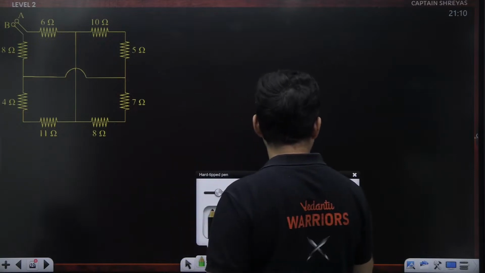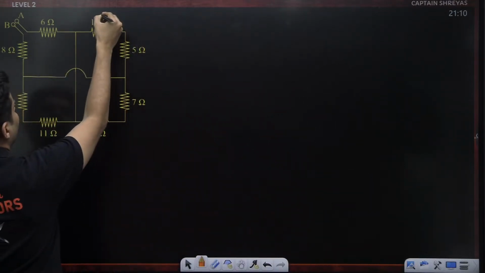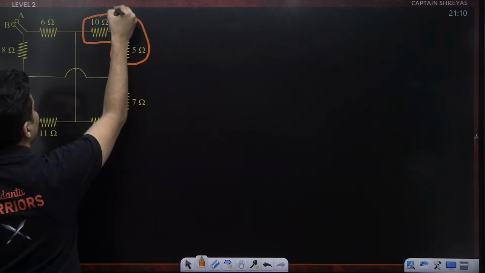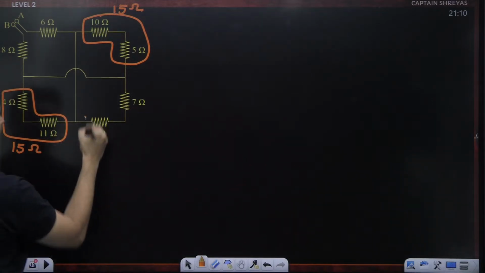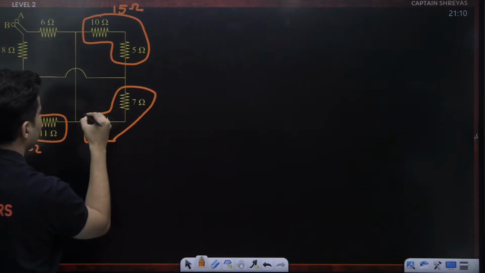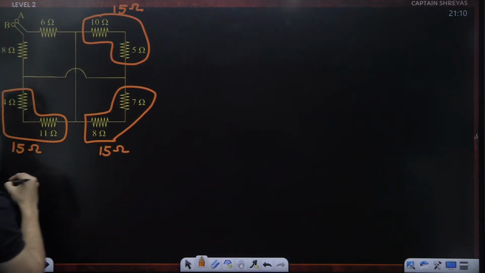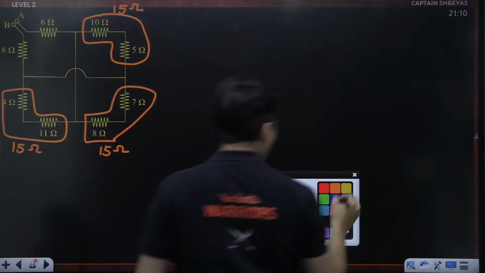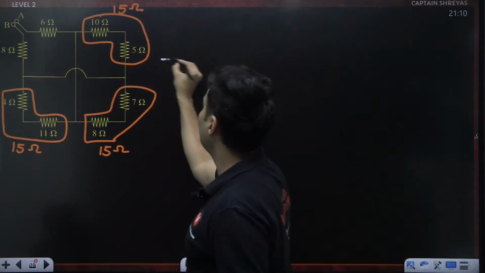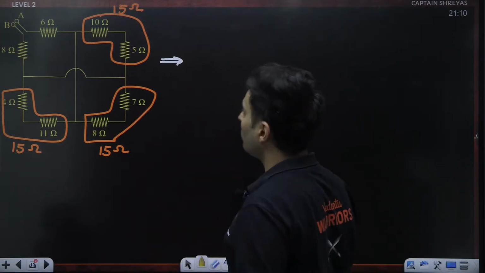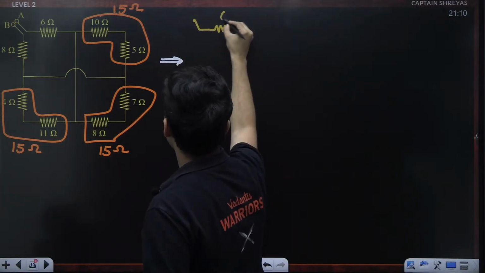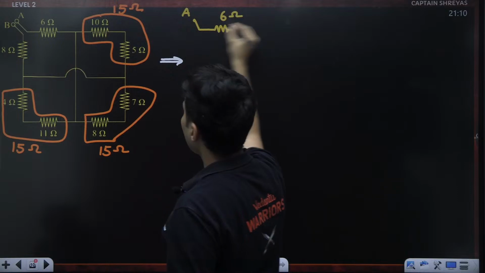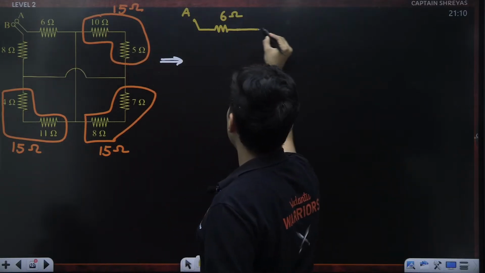First of all, few things very obviously seen. This 10 and 5 technically is basically 15 ohms. This 4 and 11 is also 15 ohms. This 8 and this 7 is also 15 ohms. Yeah, that's about it. So now let's start redrawing this same diagram. It will look a little bit simpler. Observe carefully. So from point A, you have your regular 6 ohms, no doubt about it. This is 15 ohms.